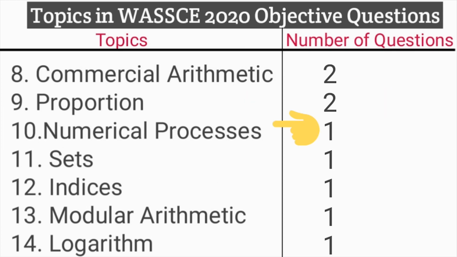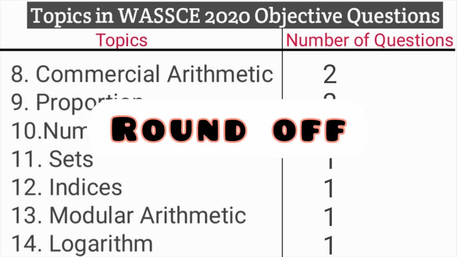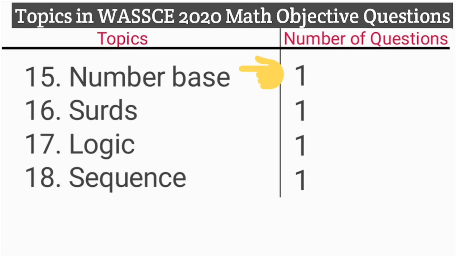The next one, numerical process, where you can be asked to find the value of addition of numbers, maybe in decimals, or subtraction of numbers, and then approximation at the end of the question. Approximation is very important as well, how to round off. Then the next one, we have sets, indices, modular arithmetic, logarithm, number base, surds, logic, sequences.